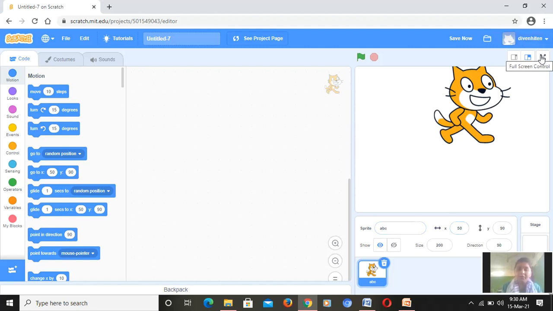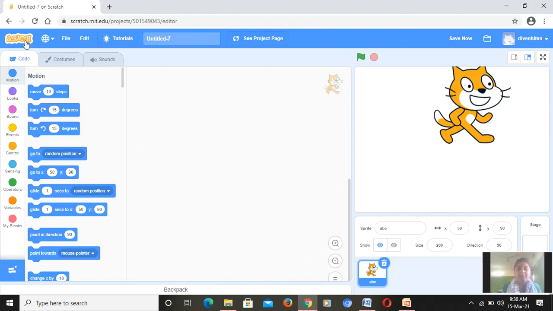You can control the full size screen as well with the help of it. Now on the left hand side you are having all these. These all are known as blocks. This area is known as block area. Understood? Yes, dear children, is it clear to you?